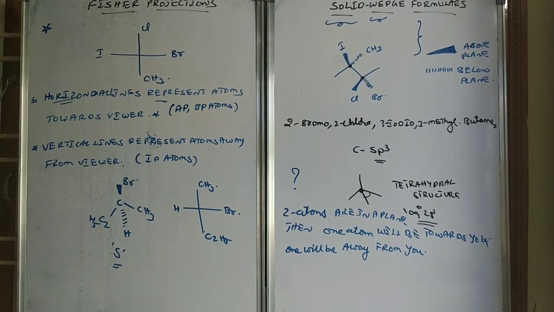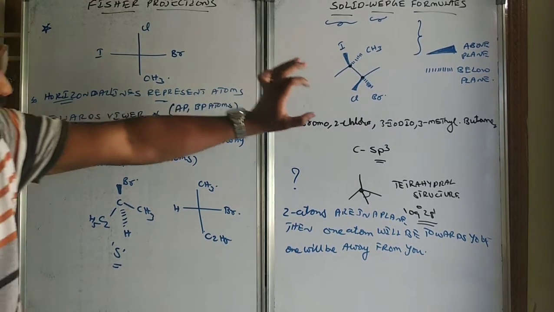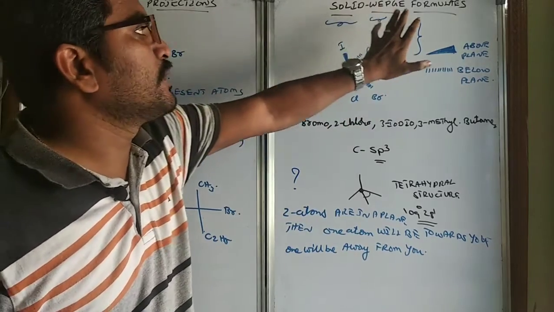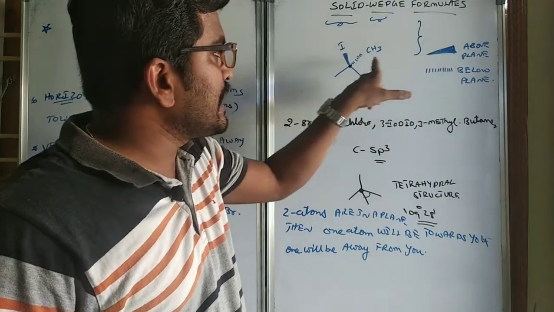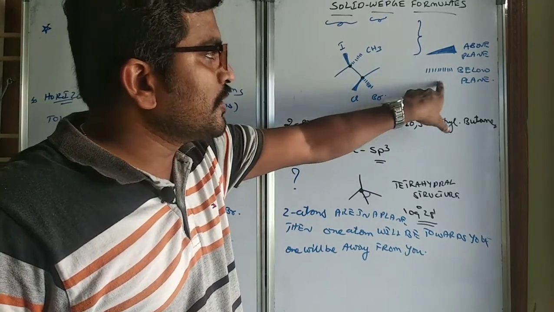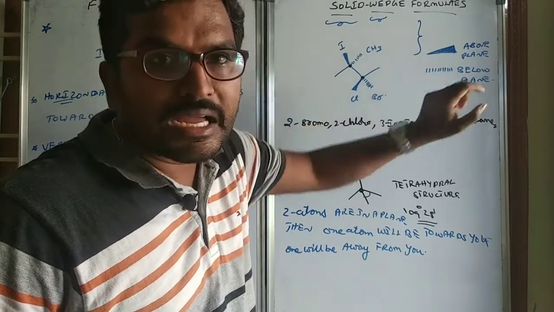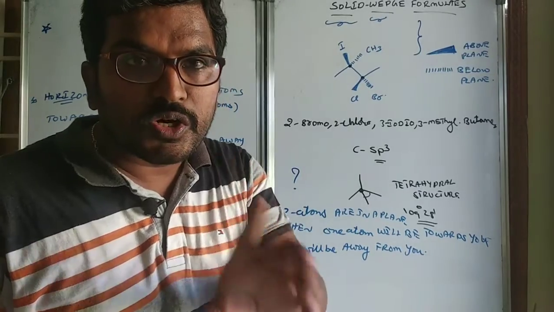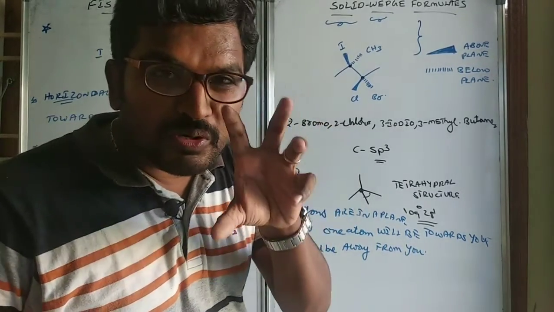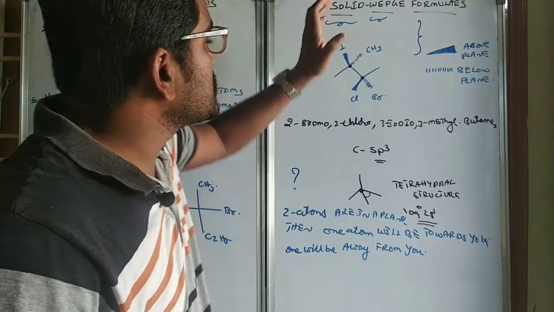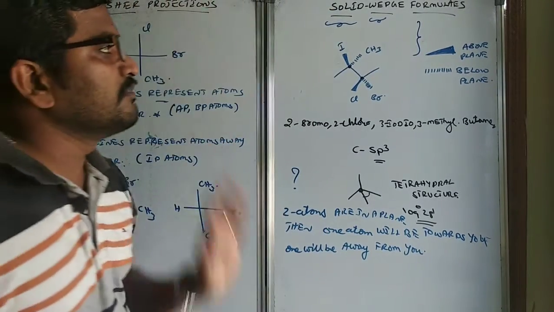So listen carefully. Whenever they give you any compound in solid wedge formulas, the thick line represents that the atom is above the plane, and the dotted line represents that the atom is below the plane. This is what you should understand. Mostly, viewing of the compound plays a key role in Fisher projections and solid wedge projections.